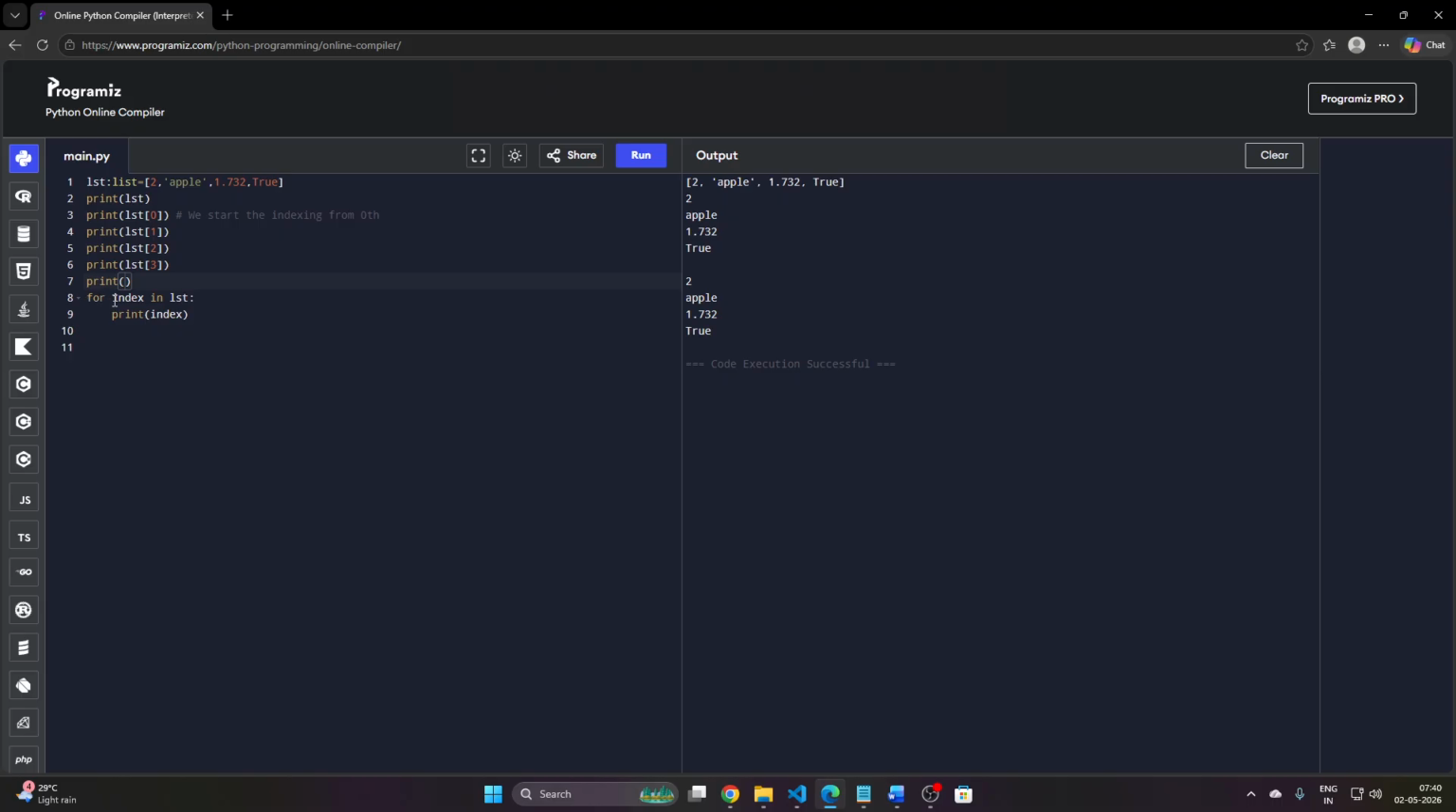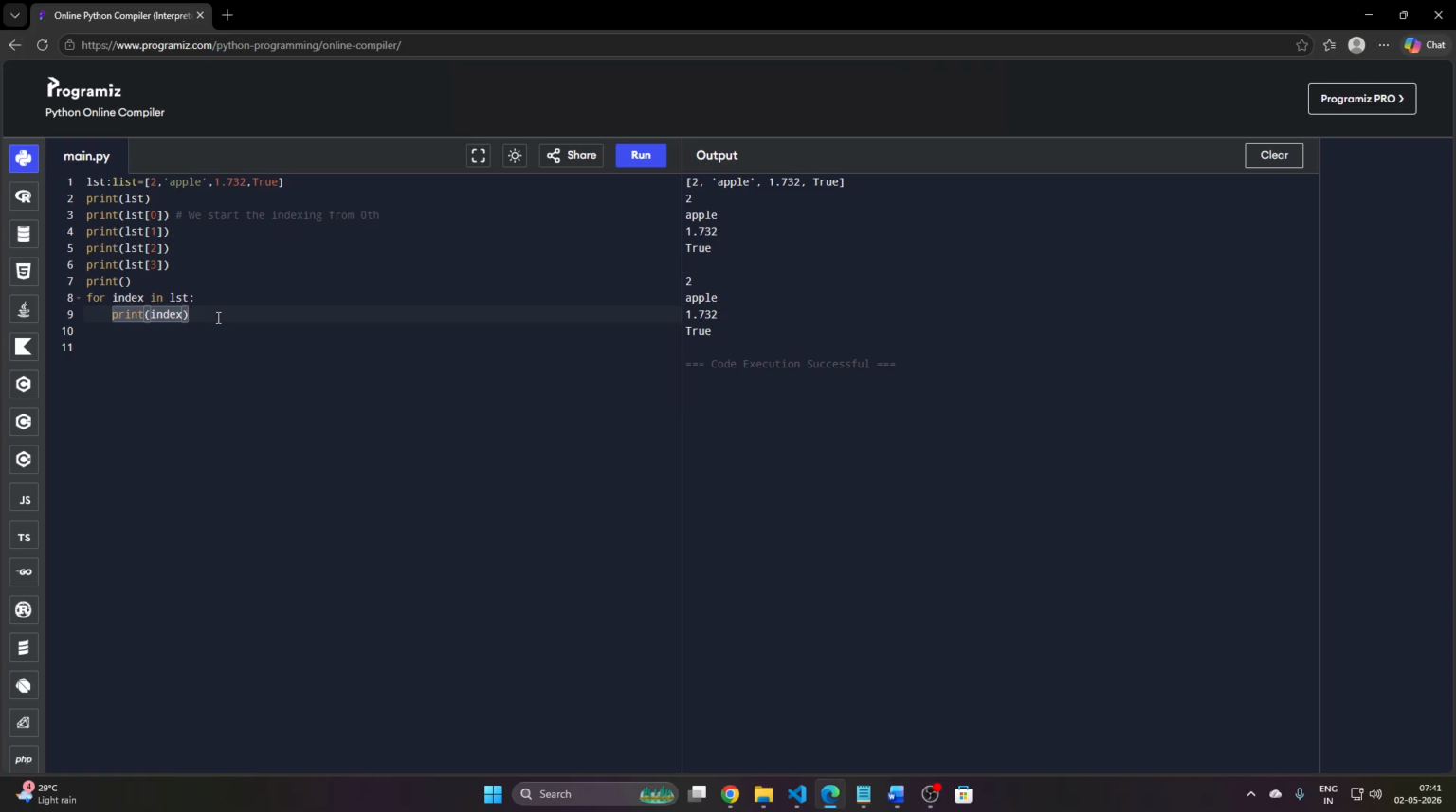Let's see what is the actual meaning of that line. Here I wrote the line for index in list. So how does the for loop actually work? Index acts like an iterator. Index goes through the list, checks the values, and displays the values by the statement.